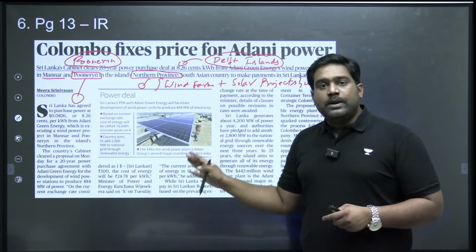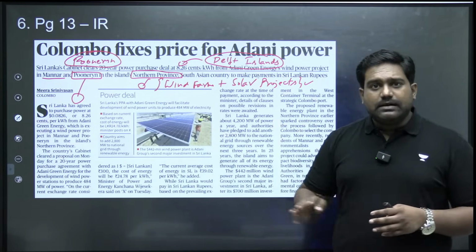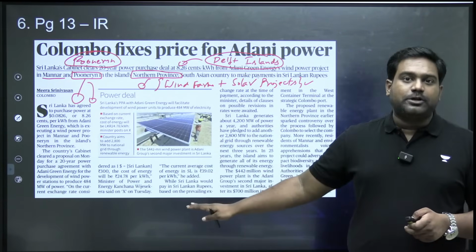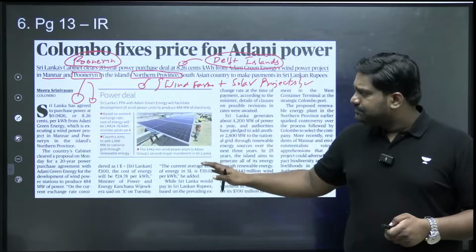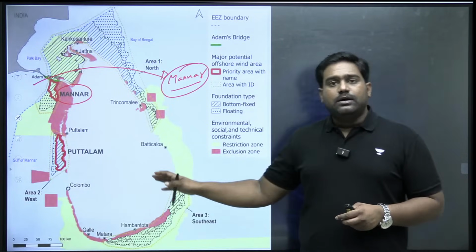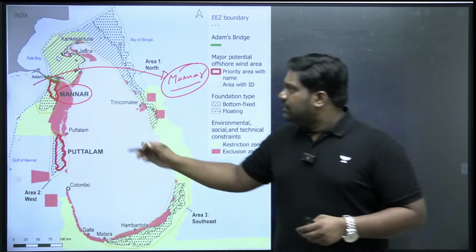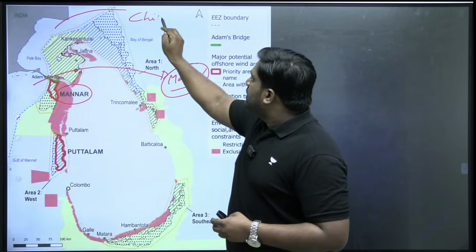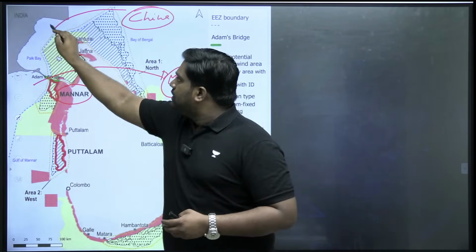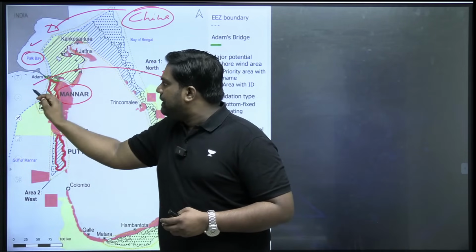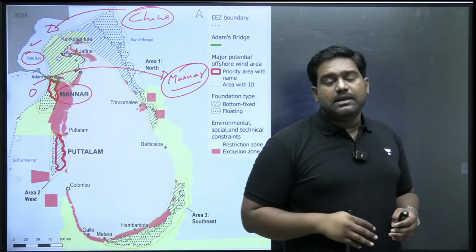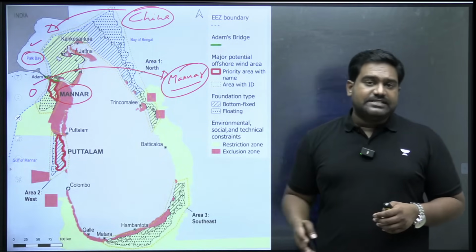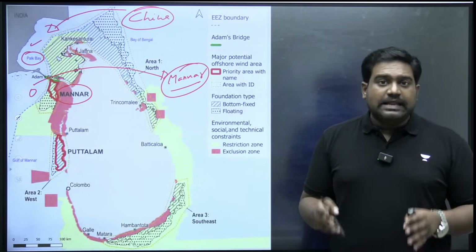So as far as the offshore wind projects are concerned, Sri Lanka has agreed upon the rates at which it's going to purchase the electricity. That is the development reported here. But just know that an Indian company has won a key energy project in Sri Lanka, right? India was very worried when China won some of these projects because Chinese companies working in such a sensitive area near Palk Bay and Gulf of Mannar, near the coastline of Tamil Nadu, was seen as a strategic threat. So now that Indian companies are executing some of the projects, it's a matter of relief for India.